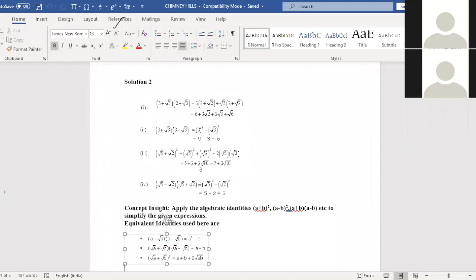Excuse me, ma'am. Can you repeat it again? Which one? The second question. 3 plus root 3, 3 minus root 3. This is a plus b into a minus b. Just observe, only the sign is changing and the other two values are the same. So here I can apply the identity a square minus b square. a square means 3 square is 9. Root 3 whole square is 3. 9 minus 3 is equal to 6.